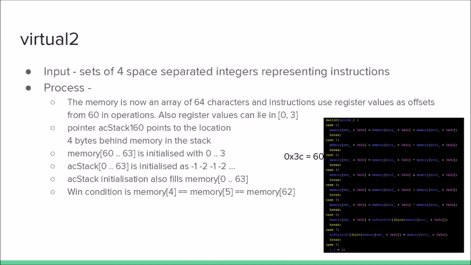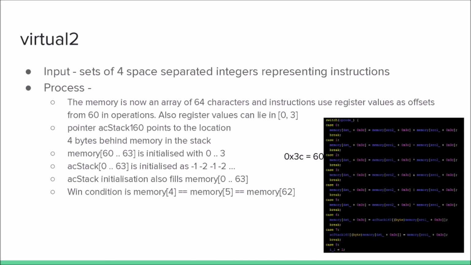The challenge virtual accepts sets of four space-separated integers. The main key points are as follows. Registers can hold values in the range 0 to 3. In contrast to virtual 1, the memory is now an array of 64 characters and uses register values as offsets up to 60 for the instructions. The AC stack points 4 bytes behind the memory. Indices 62 to 63 of memory are initialized with values 0 to 3. AC stack initialization also fills the memory.